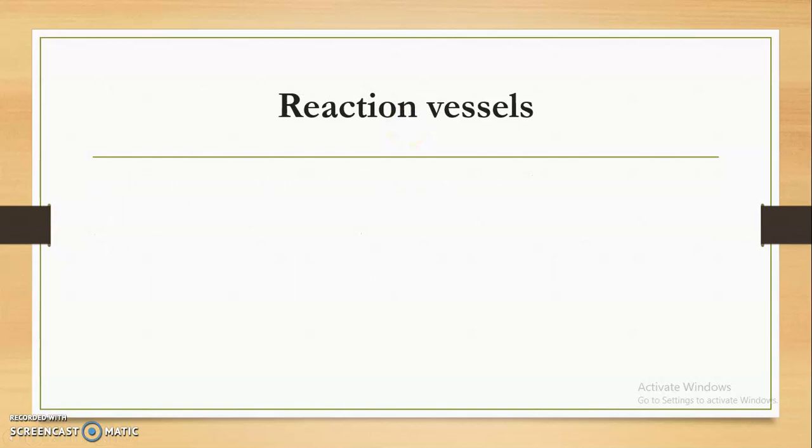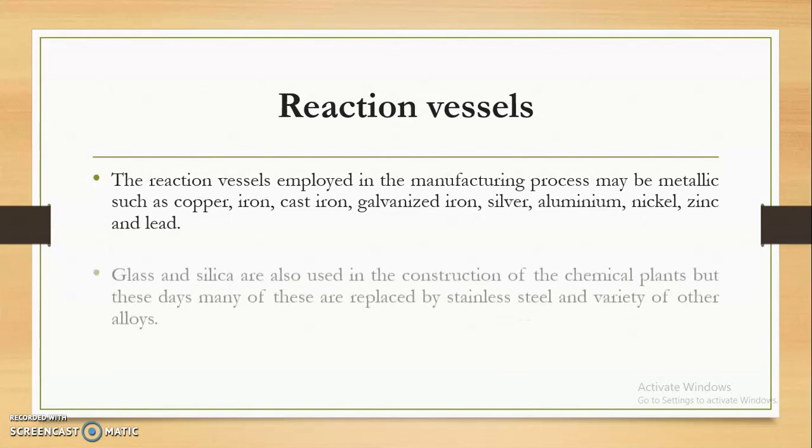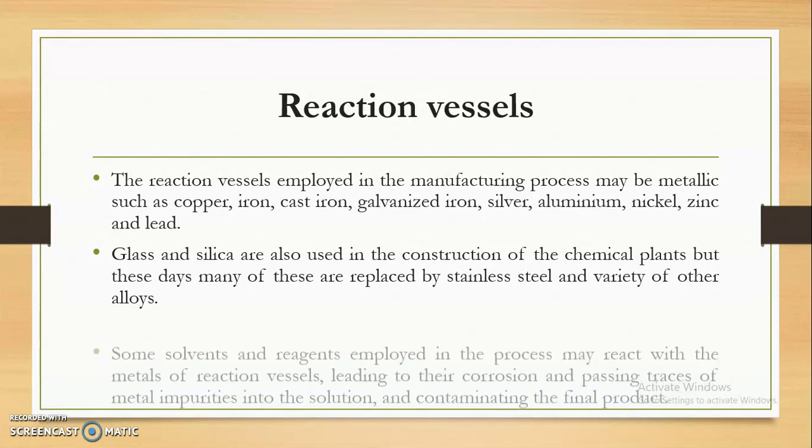Then the next source from which impurities are incorporated into our pharmaceutical substance is the reaction vessel. The reaction vessels employed in the manufacturing process may be metallic, such as copper, iron, cast iron, silver, aluminium, nickel, zinc and lead. Also we use glass and silica for the construction of chemical plants, but these days many of these are replaced by stainless steel and a variety of other alloys.